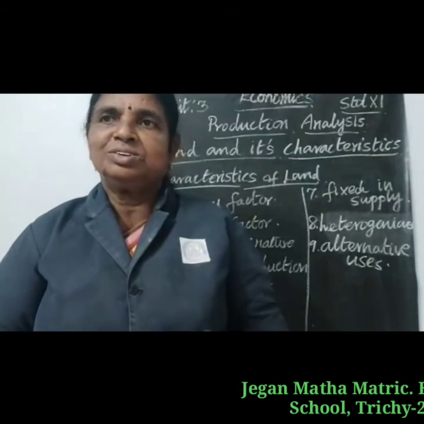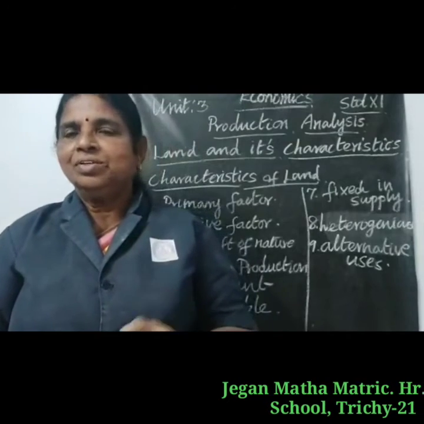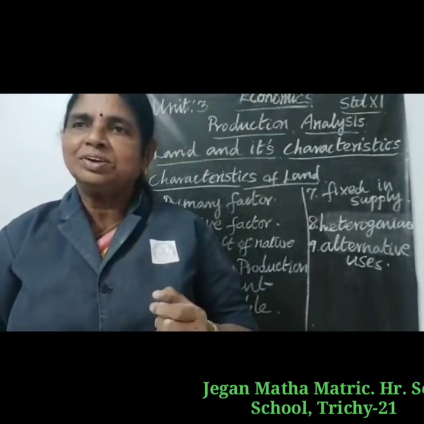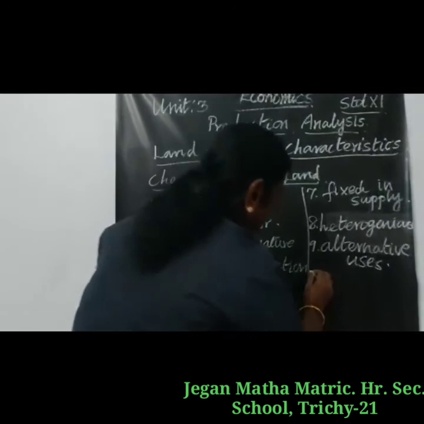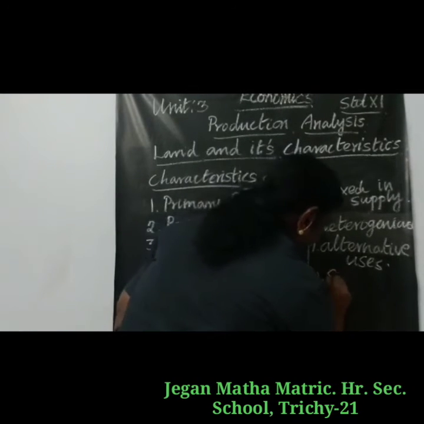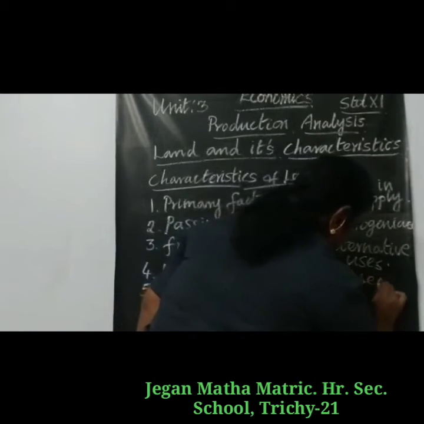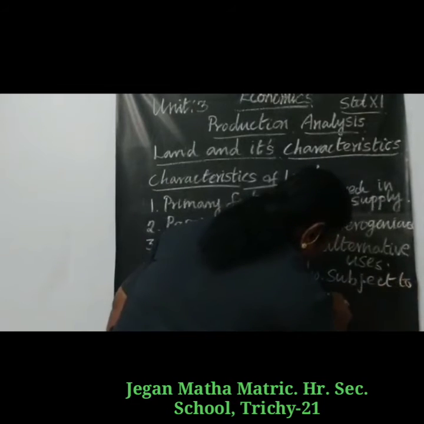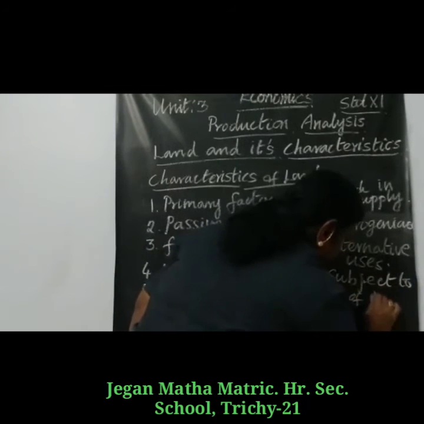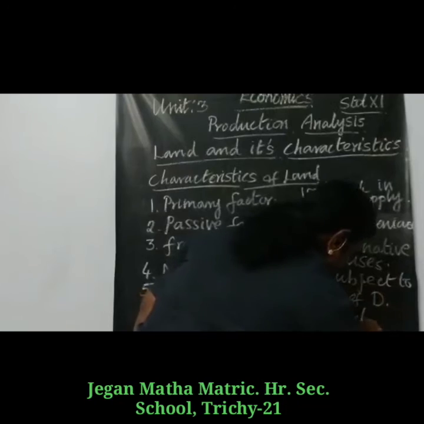Finally, land is subject to law of diminishing returns.